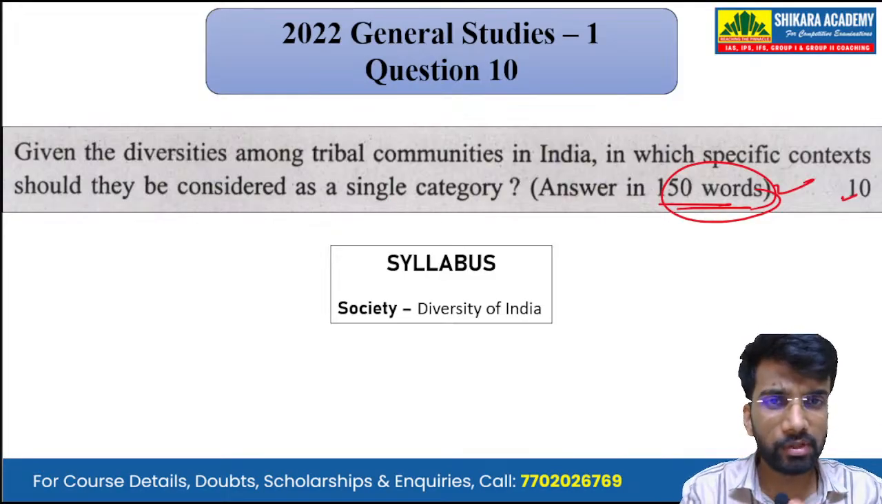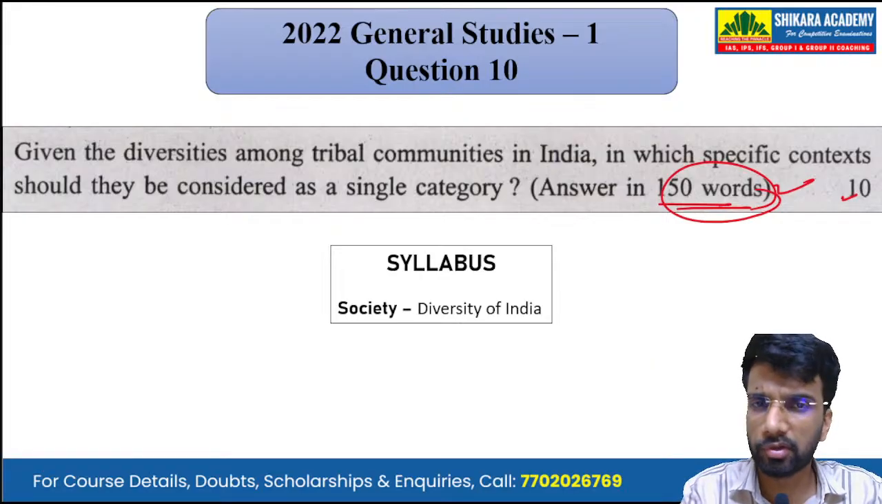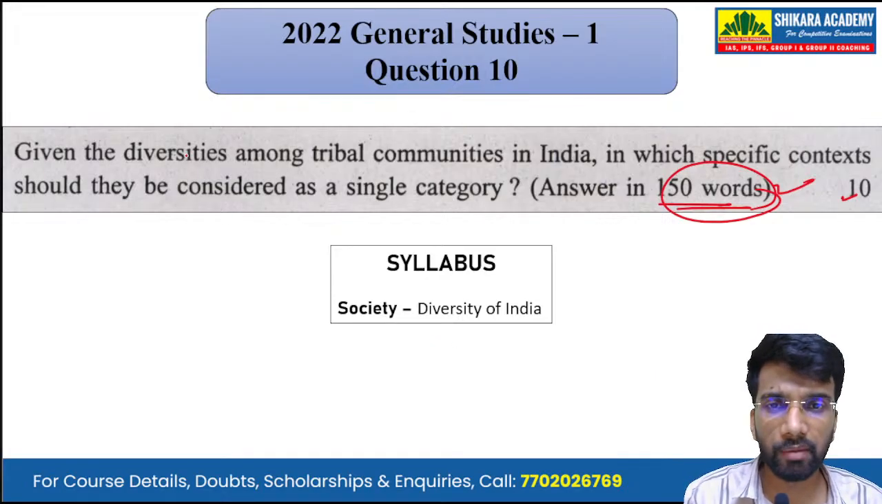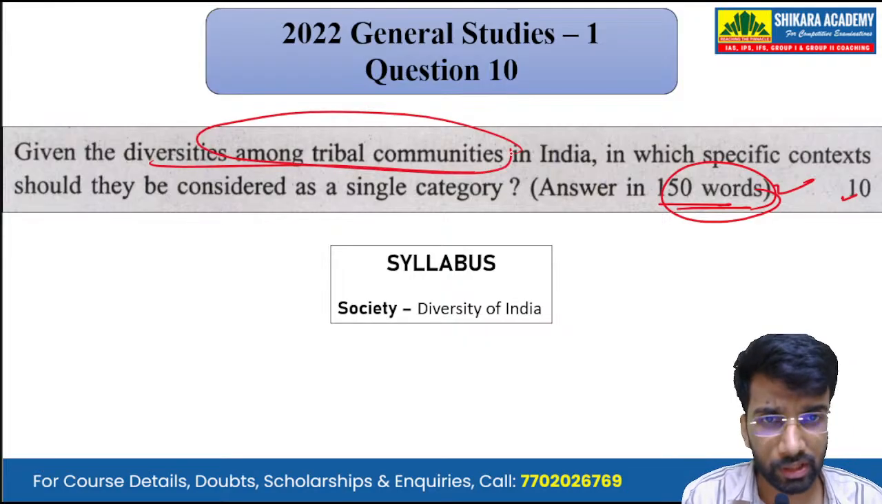Now, mapping it with the syllabus, we can see that it has been asked from the subject of society, and the topic from which this question has been taken is the diversity of India. Okay, it is talking about diversities among the tribal communities.